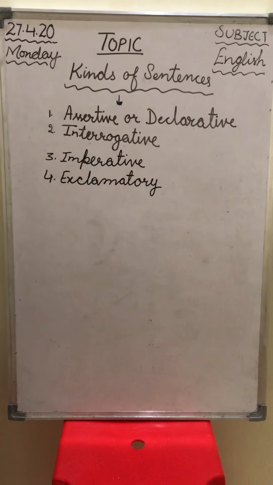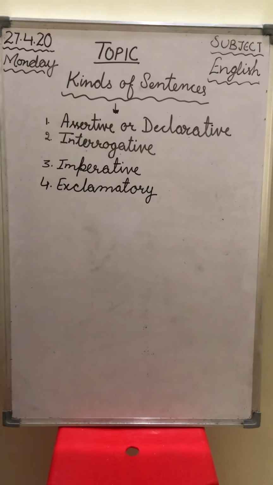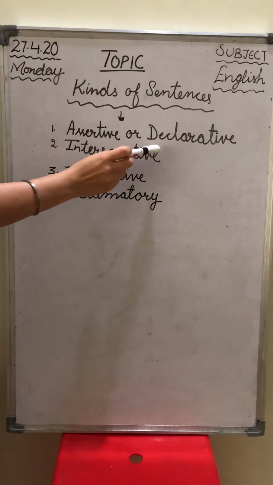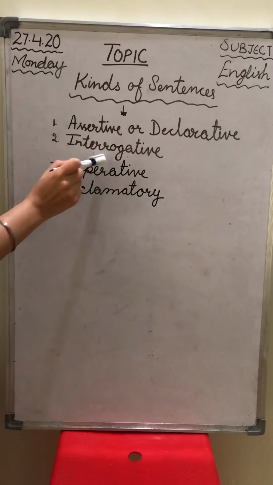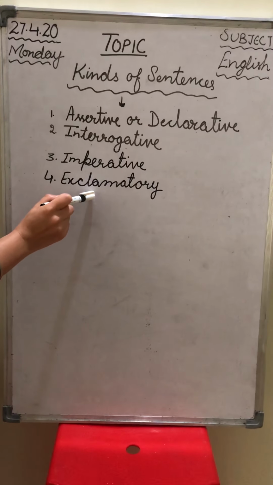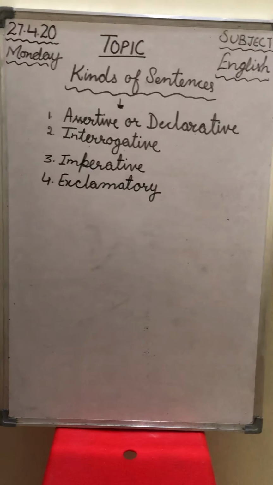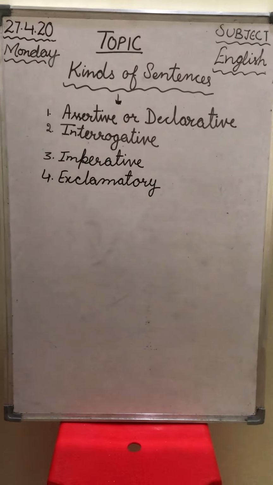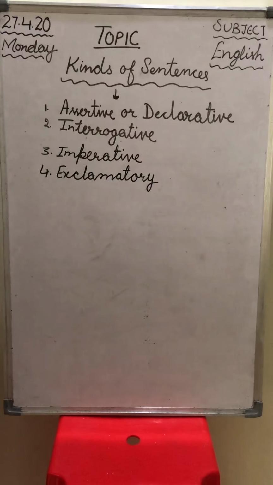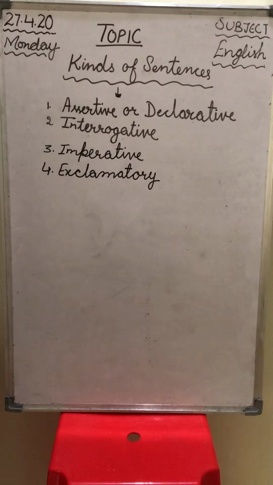Good morning, dear children. I'm sure till now you all have understood about the kinds of sentences. First was assertive or declarative, second was interrogative, third was imperative, and fourth was exclamatory sentence. Now, I know you all must be using these kinds of sentences while speaking at home with everyone around you. You must be judging which kind of sentence you have spoken to the person at your home.